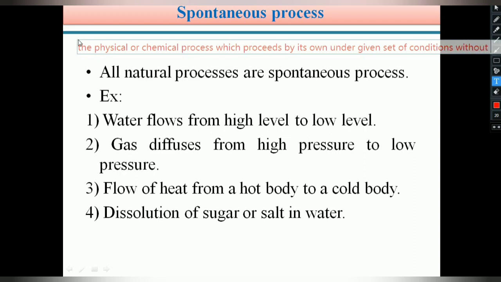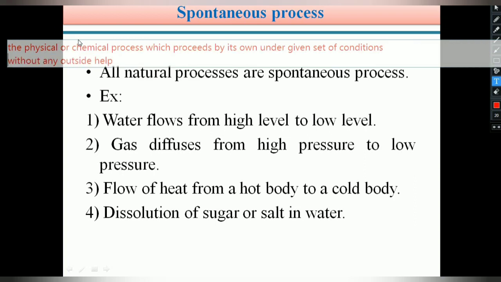without any external help, without any outside help. The physical or chemical process which proceeds by its own under a given set of conditions without any outside help is called a spontaneous process.